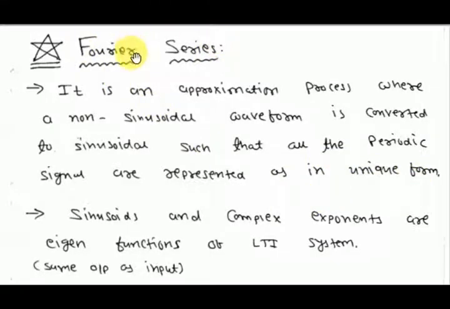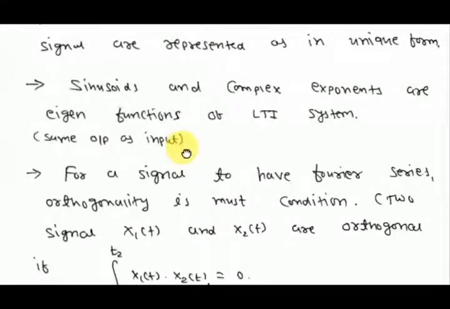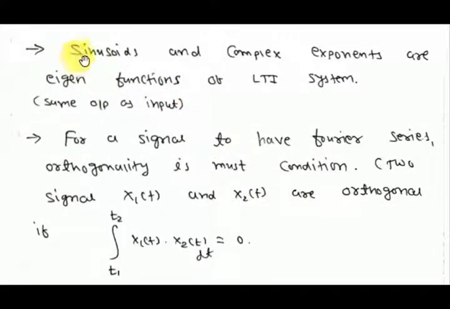So Fourier series is an approximation of a periodic non-sinusoidal signal into sinusoidal signals. Why do we represent each signal in sinusoidal form? Because sinusoids and complex exponentials are eigenfunctions of an LTI system. Eigenfunction means we get the same form in the output as the input.